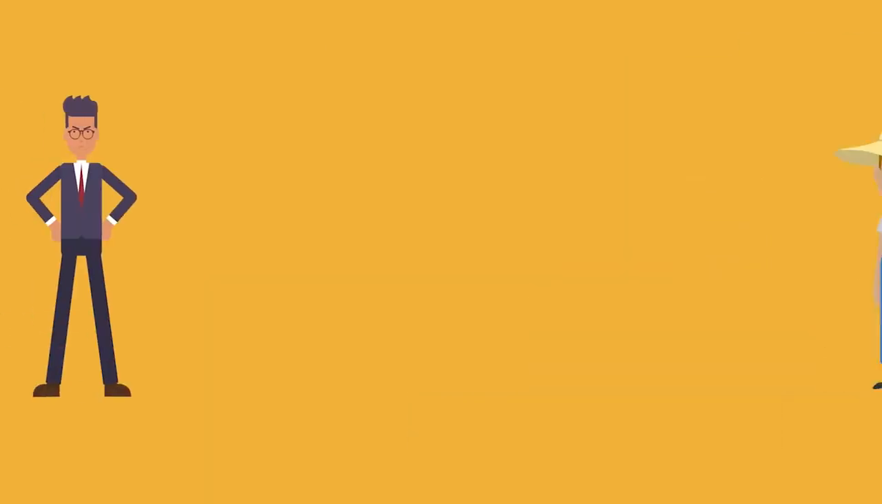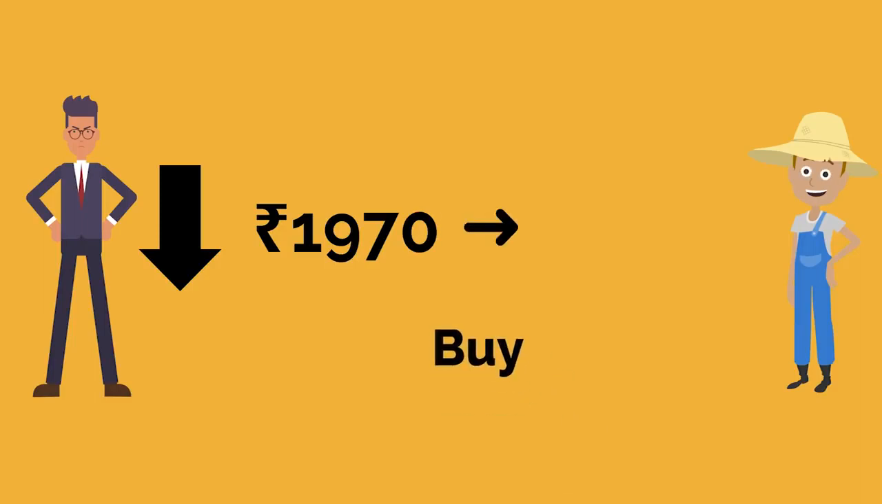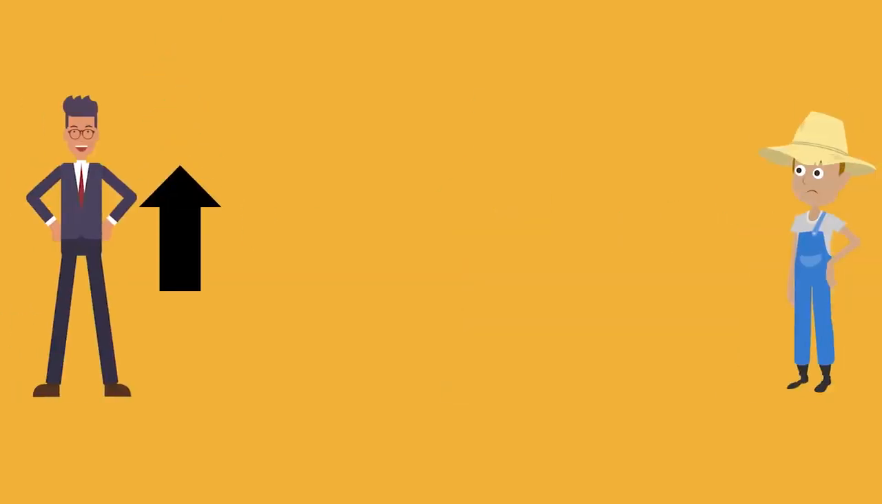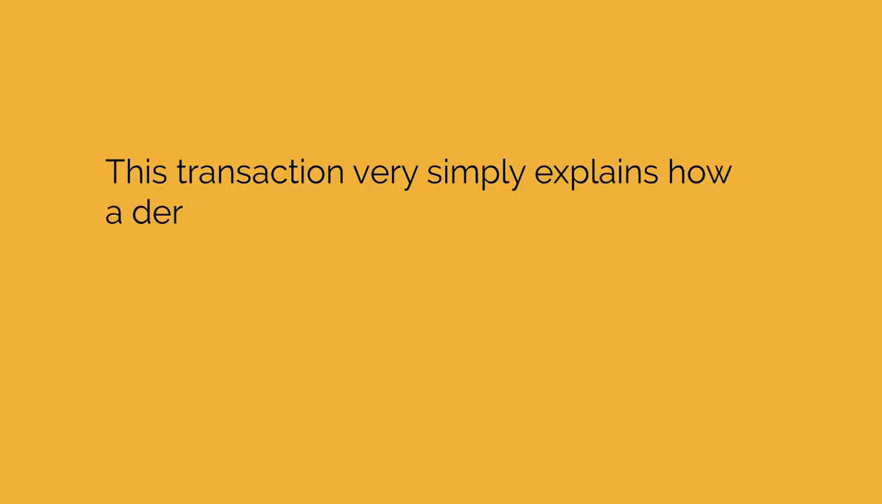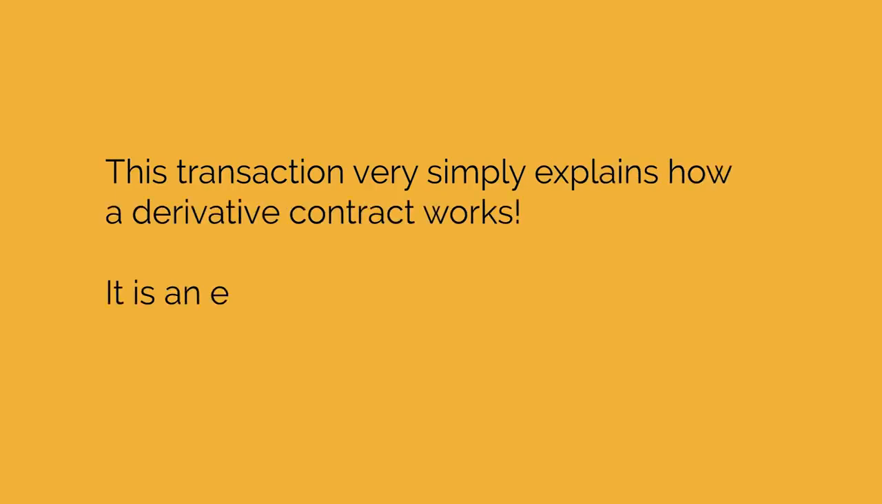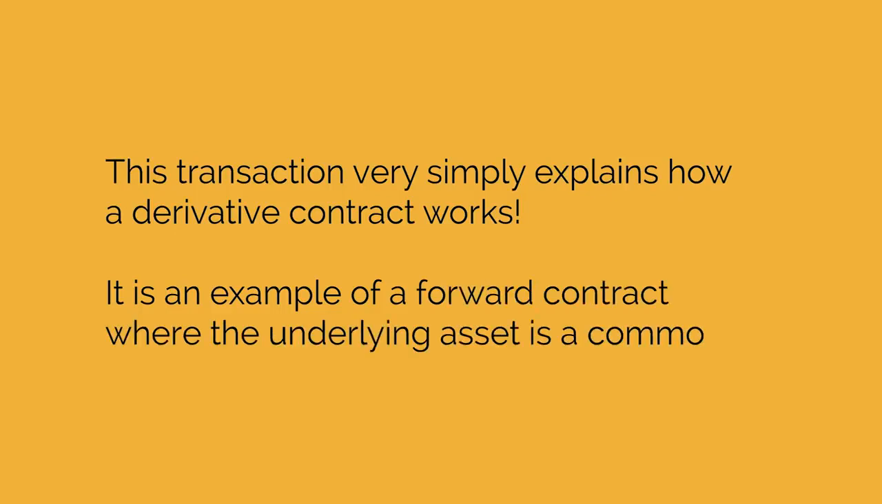Therefore, tomorrow, if the prices fall to Rs 1970 due to large supply in the market, the broker will be bound to pay Rs 2000 to the farmer. But after 4 months, if the market price of the wheat rises to Rs 2020, the farmer ends up losing Rs 20 per quintal as he is bound to sell at Rs 2000 to the broker. This transaction very simply explains how a derivative contract works. It is an example of a forward contract where the underlying asset is a commodity.